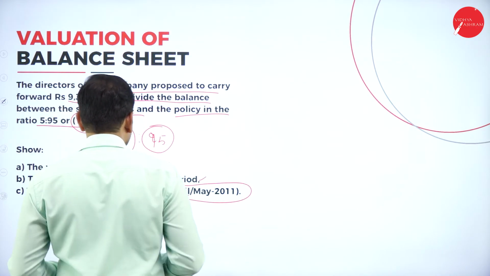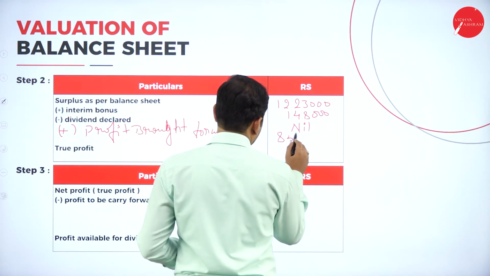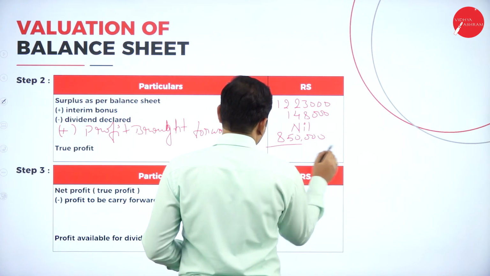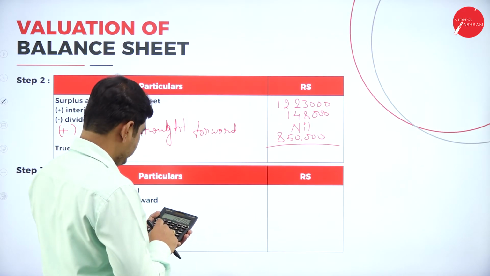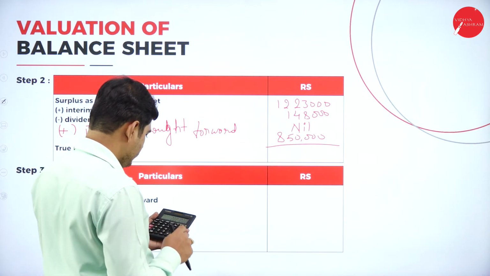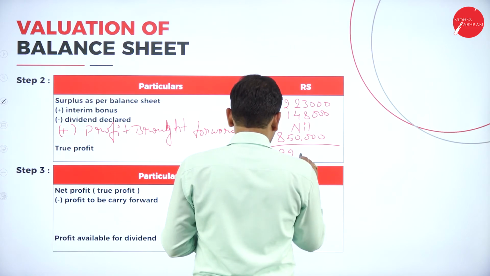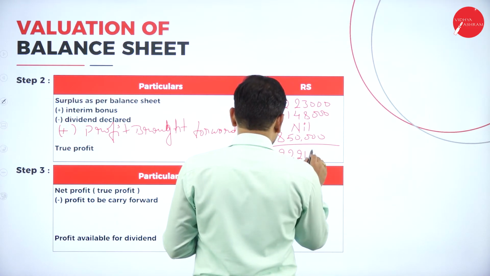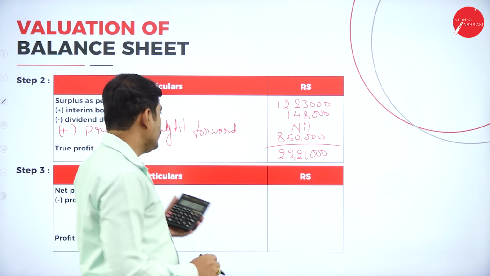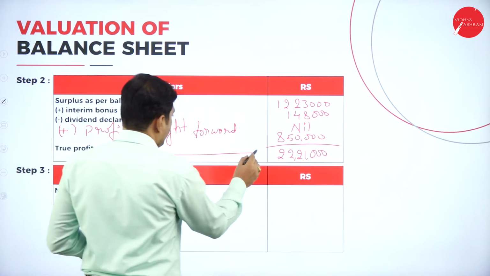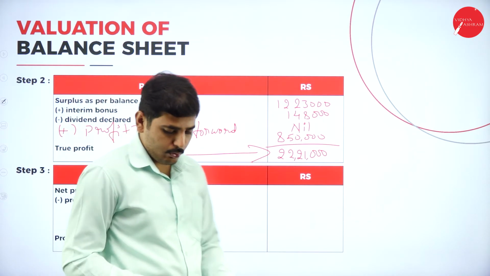It is 8,50,000. So add all the amounts. So it is 22,21,000. 22,21,000 is the true profit.